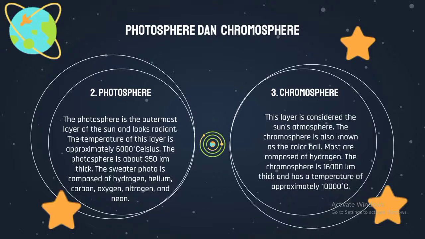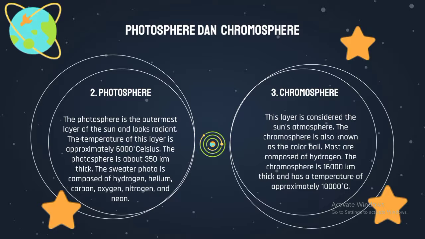The second is the photosphere. The photosphere is the outermost layer of the Sun and looks radiant. The temperature of this layer is approximately 6,000 degrees Celsius. The photosphere is about 350 km thick. The photosphere is composed of hydrogen, helium, carbon, oxygen, nitrogen, and neon.